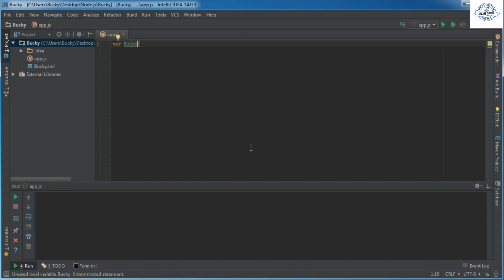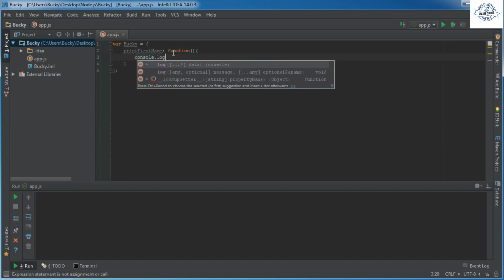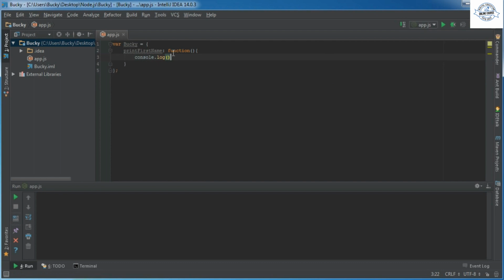So say that we have an object Bucky, and I'm just gonna throw in a real quick function like print first name. Let me add my semicolon. So we're gonna have one single function in here. And what is this function gonna do? Well, it's just gonna log out two pieces of information.